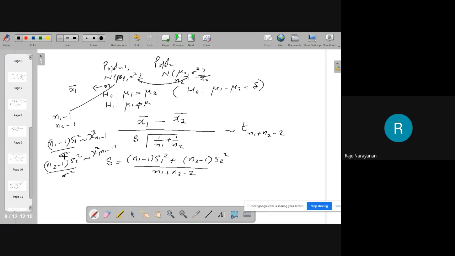These two populations are independent. So when you add these, this follows chi-square with n1 plus n2 minus 2, that is n1 minus 1 plus n2 minus 1. Don't worry about such things. All those things will be done by R. You can do it yourself.